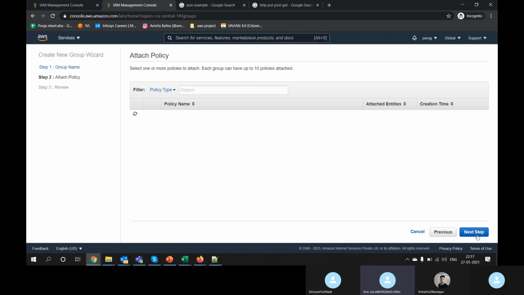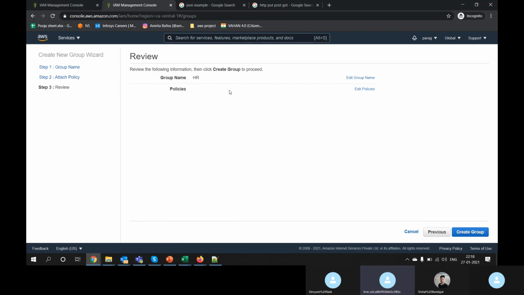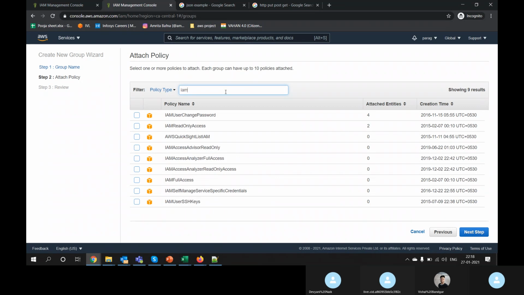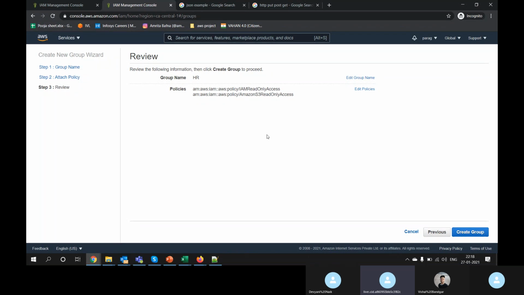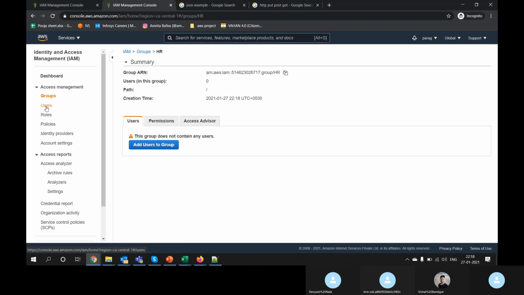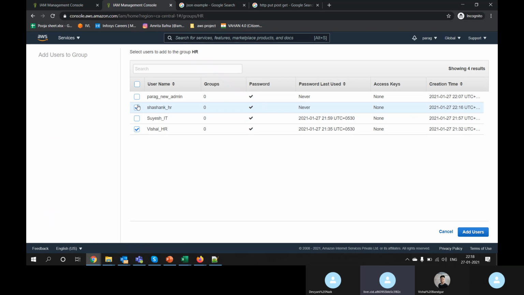Okay, and I will just go. What are the policies we have given to HR? I have given IAM read only. Okay, I can give multiple policies. S3, I have given read only. Okay, and next. So you can see I have given two policies and next. So a group is created. Okay. So I will go inside this and add the users. Who is in HR? I will add them in this group.